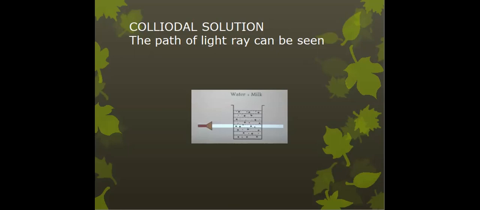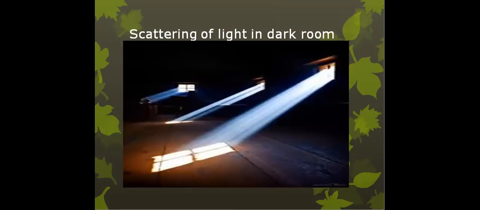Why are we not able to see it in the water and sugar solution? Because light travels in a straight line, so you are able to see the path of the light only where it is scattered. This phenomenon is called scattering of light. This is one example of scattering of light which is happening in nature.